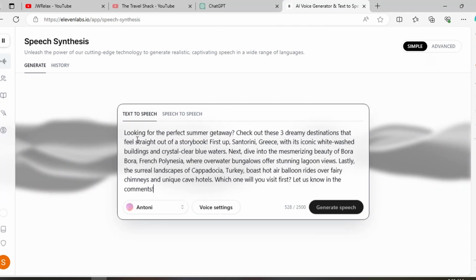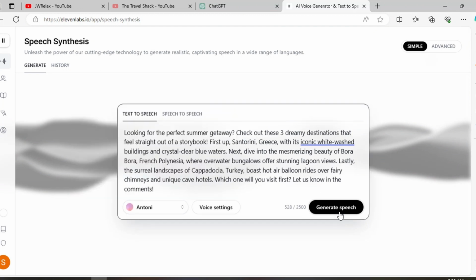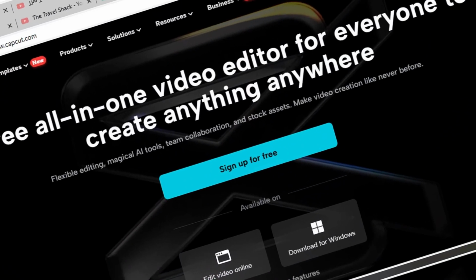First, input your script in this box. Then choose a voice artist from this list. Once you have chosen a voice, click Generate. After it's complete, download the voice file. Now, on to video editing.